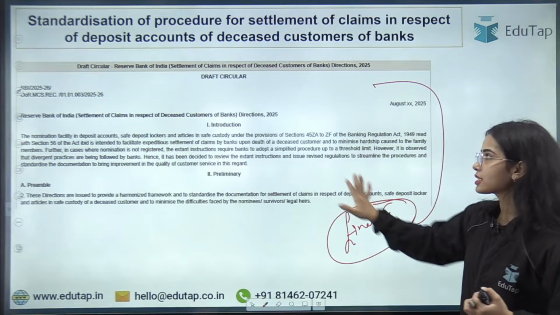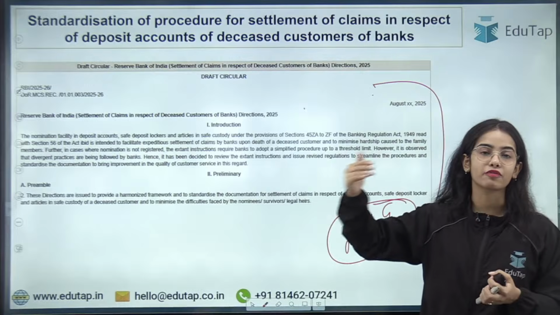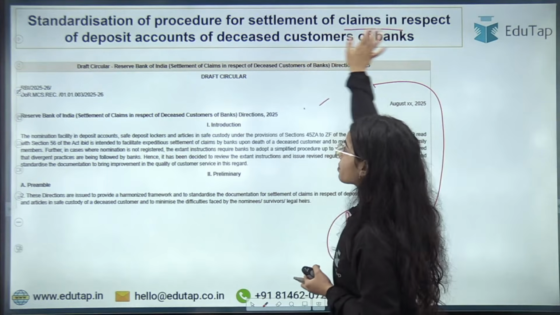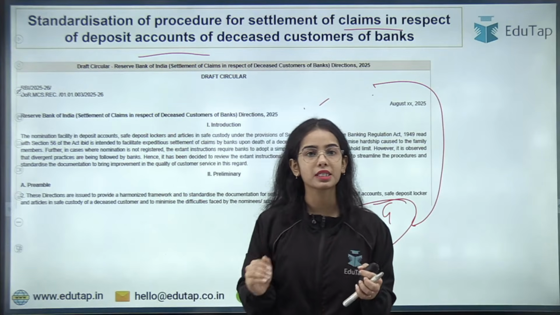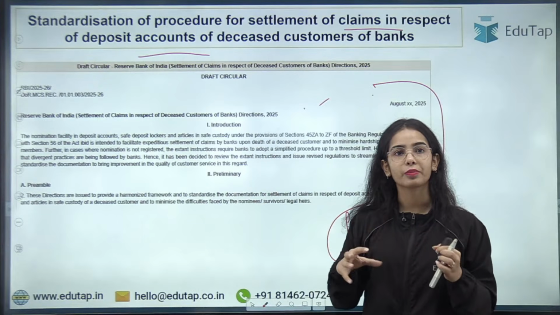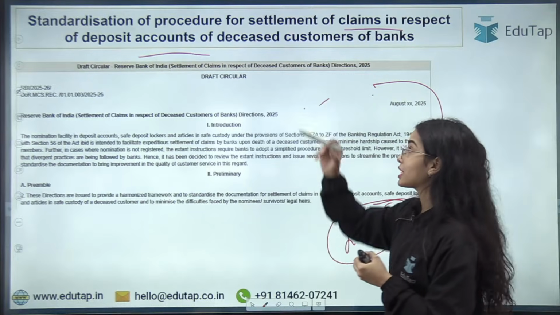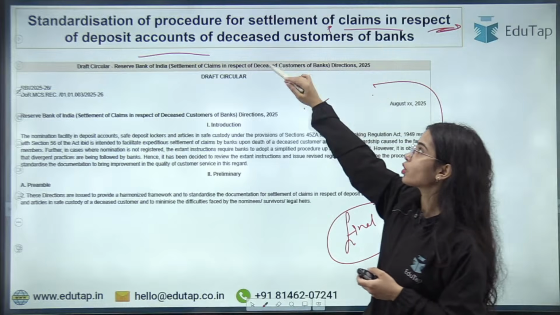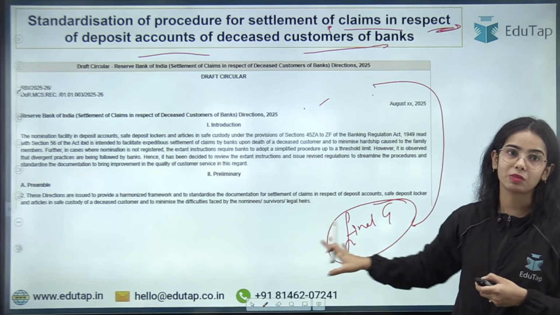Okay, so this is only the draft. Once the final guidelines come out, we will discuss the final guidelines for settlement of claims in respect of deposit accounts or safe lockers. So for now, just remember that this is the kind of draft circular that the RBI has released. The RBI is going to provide a standardized procedure for settlement of claims in respect of the deposit accounts of deceased customers of the banks and such. Okay, so the final guidelines will be released soon.